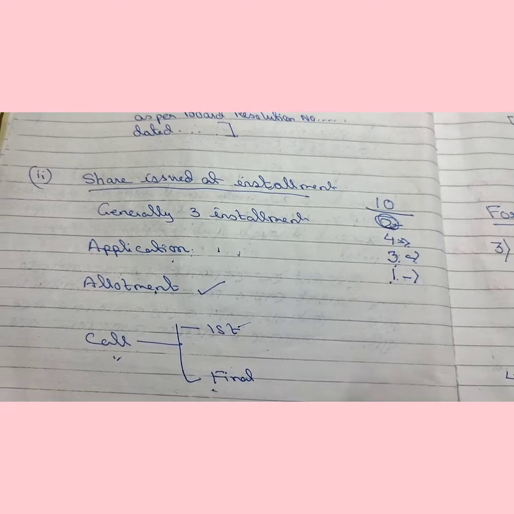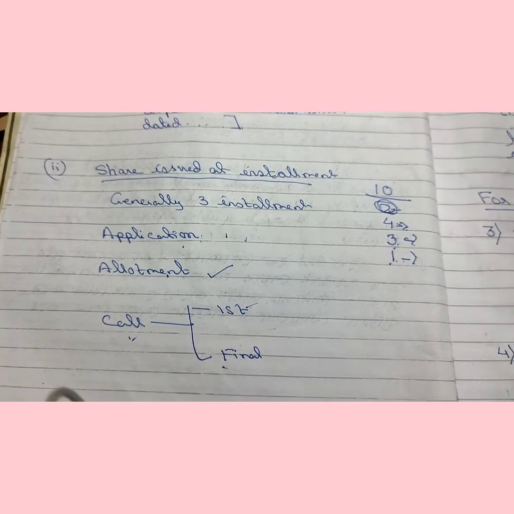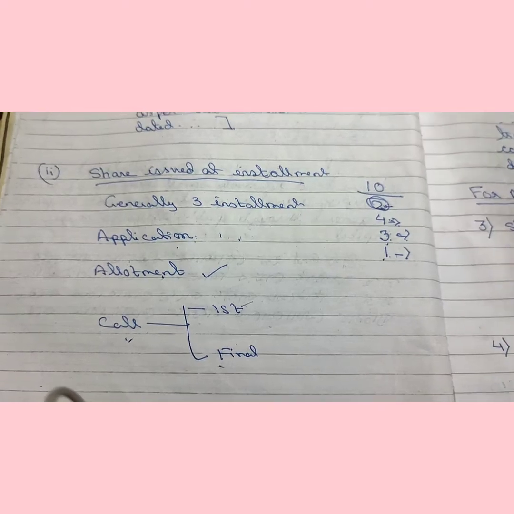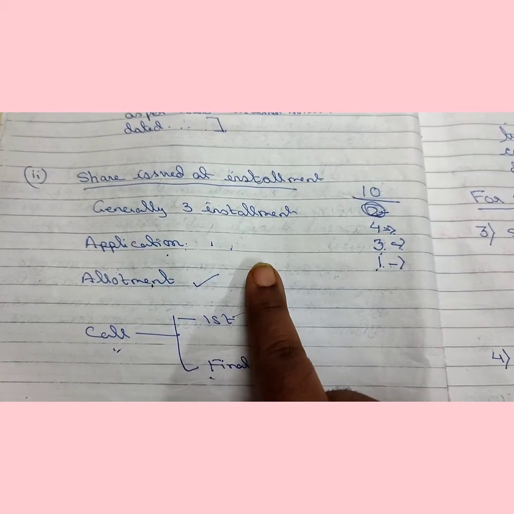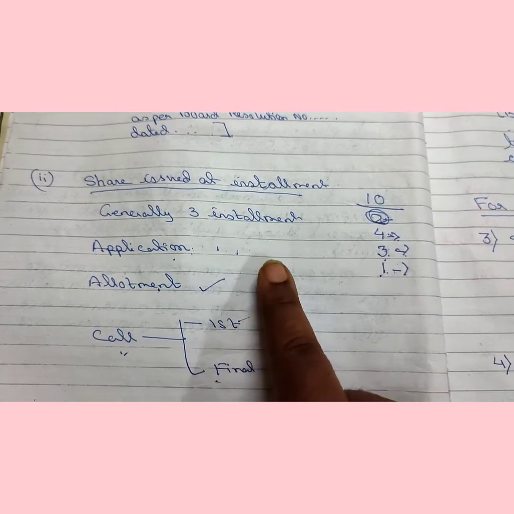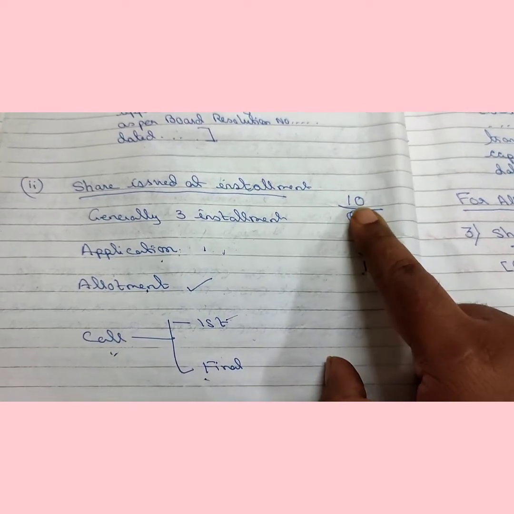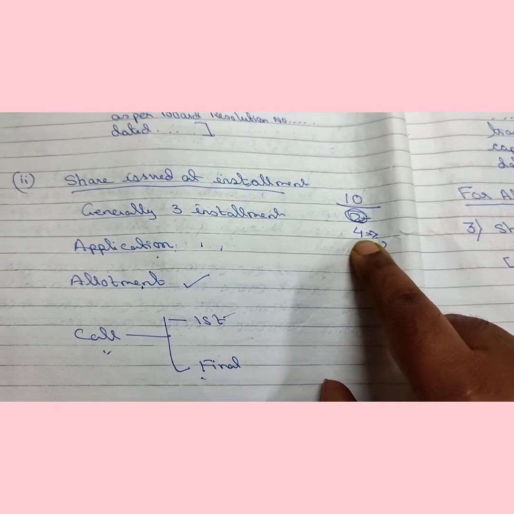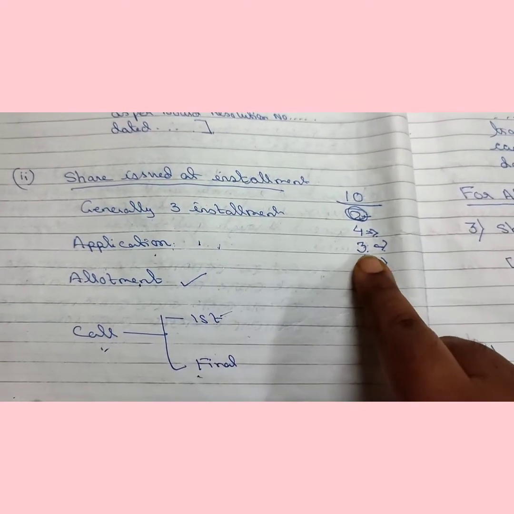Suppose when the company issues its shares and the public applies for those shares, when the public fills up the application form, with the application form they have to pay some application money. So, the first installment part of the total face value is the application part. Suppose the application part is rupees 4 and the second part is the allotment part. Suppose the allotment part is 3.